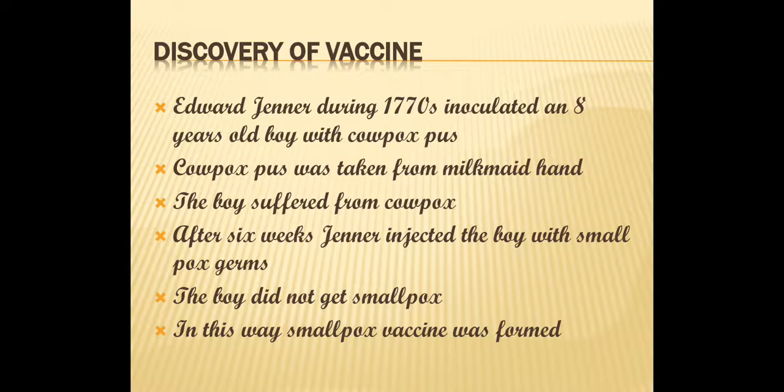Jenner claimed that actually the boy got immunized to the smallpox with the help of cowpox virus. So in this way, the smallpox vaccine was formed from cowpox pus. So the first vaccination was formed in this way by Edward Jenner, and this vaccine was for smallpox.